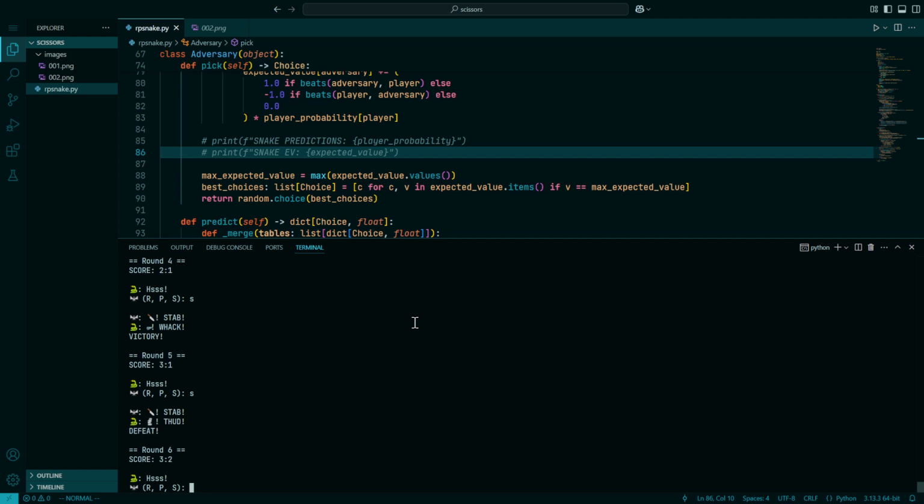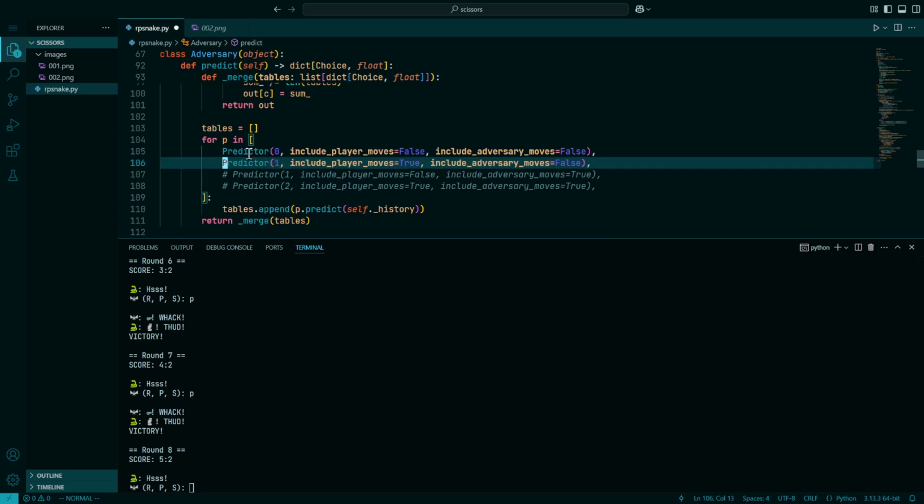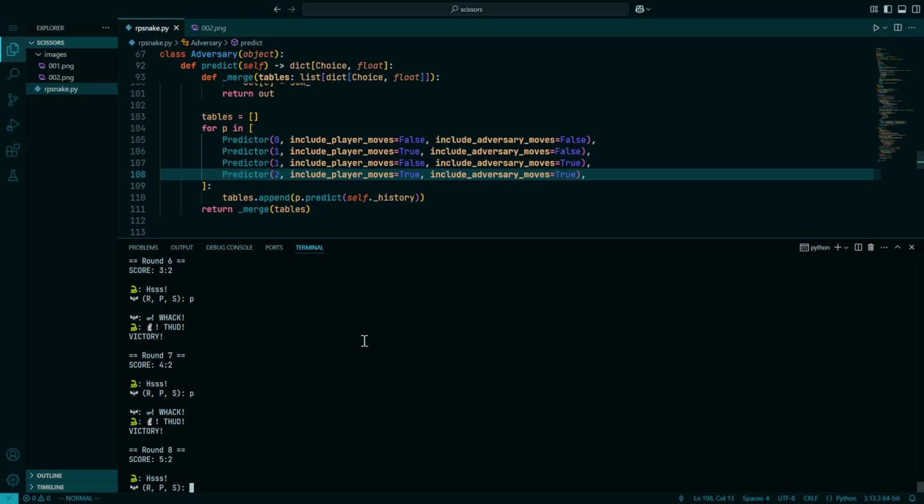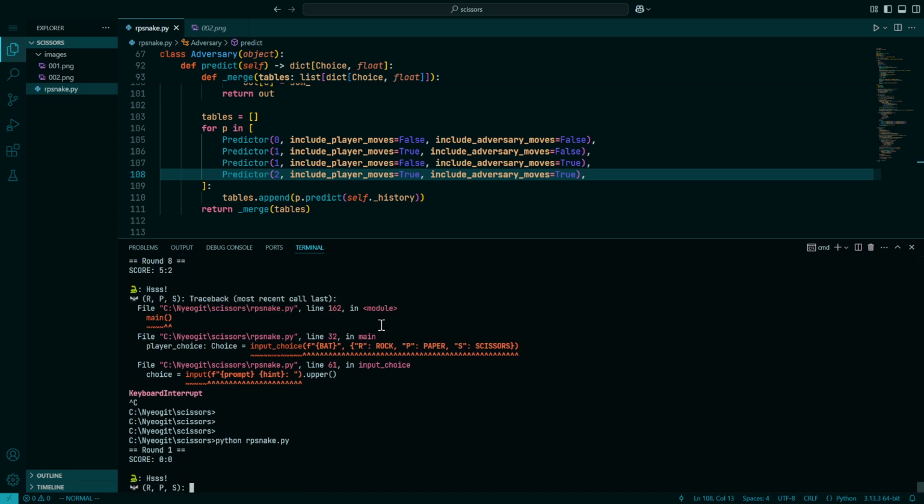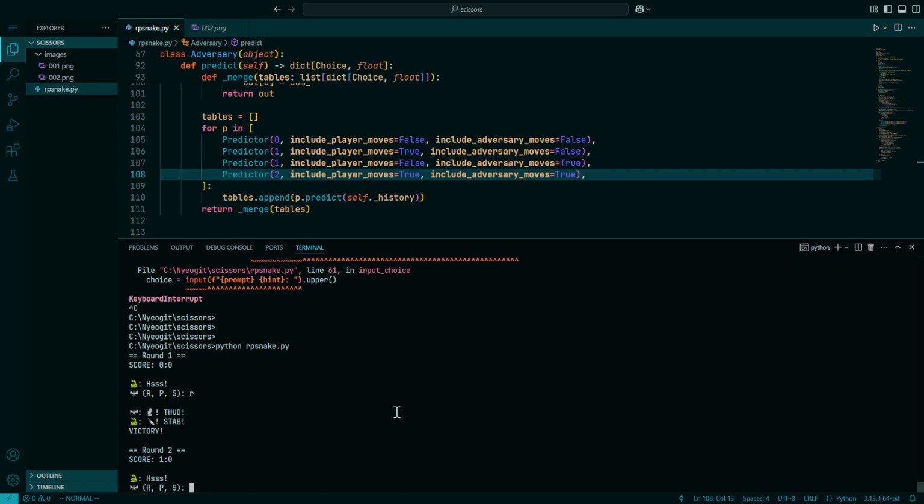Oh, no, it plays rock now. See, it's figured me out. Well, I better play paper against that. Yes, and it plays rock again. As you can see, wow, it's actually pretty awful. Is it still... Oh, it's only using one predictor. We'll give it back its predictors, and we'll give it another go. There. So now it can look 2 moves behind, and it can also look at my last move, its last move, and it can look at my general tendencies as a player.